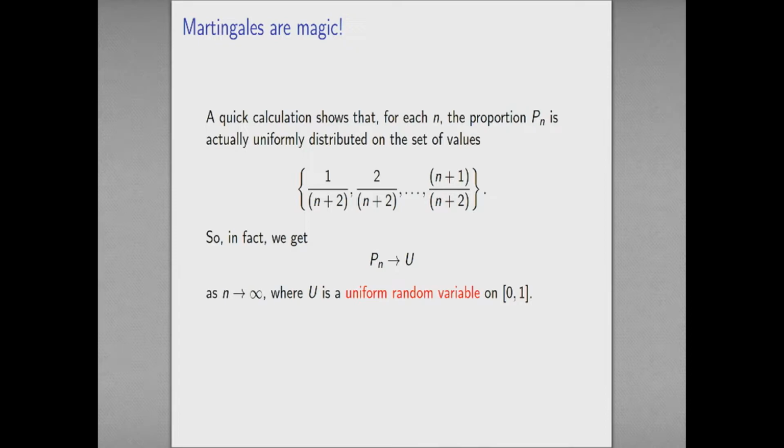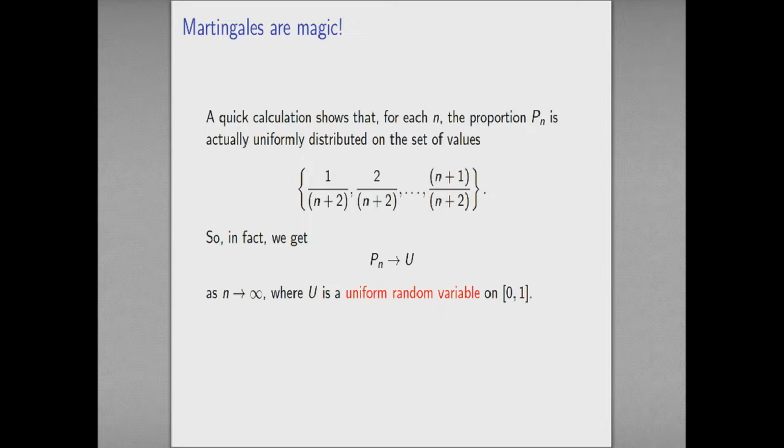At each subsequent step, we might have 1 over n plus 2 as a proportion of blue balls, so we only have the original blue ball and none others. Alternatively, it might have been that we picked blue balls at every single step, so we got as many as possible, which would be n plus 1 over n plus 2, because there's always the one red ball. And in fact, any of the values in between all have the same probability. So we've got a uniform on an approximation to the interval 0, 1, so it shouldn't be too surprising that when we take the limit as n goes to infinity, what we end up with is simply uniform on the interval 0, 1.